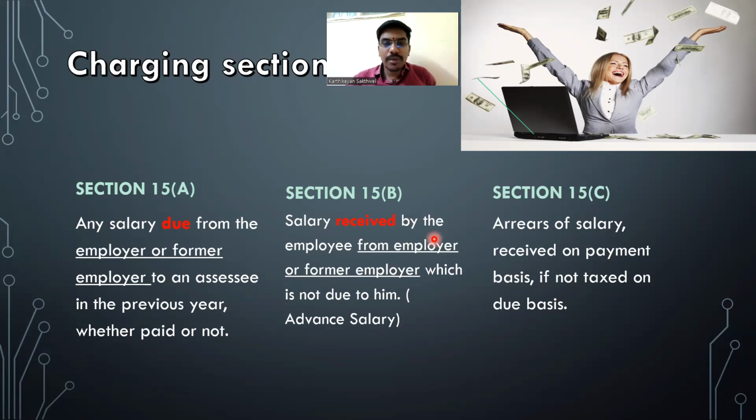Basically, I'm receiving my March month salary in the month of July, that is arrears. I have not received my salary precedingly, and I'm receiving it today. That is called arrears of salary. My salary was in arrears, and that is paid today. Correct. So, if at all arrears of salary is not taxed on due basis, that is to be taxed on a receipt basis.